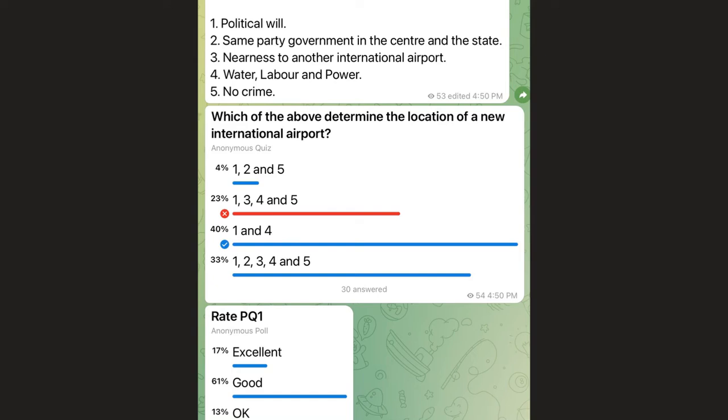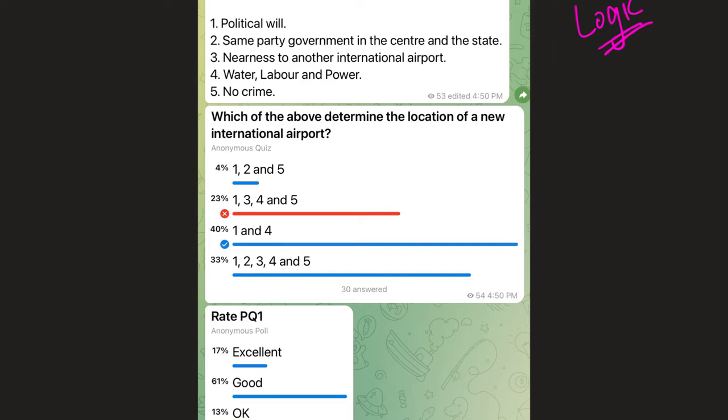Hi guys, the first practice question was about the Jewar International Airport, which is in news nowadays. And this question was based on logic. No knowledge was needed to solve this question. And guys, it is very important that you all solve such questions because it hones your critical thinking,